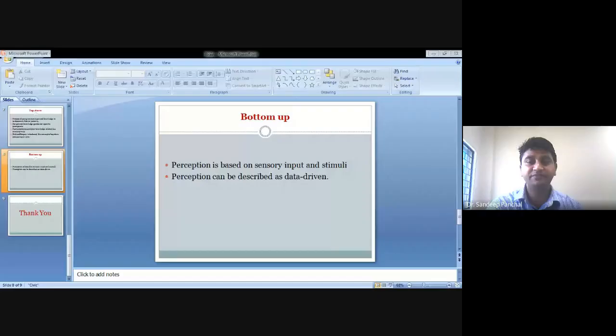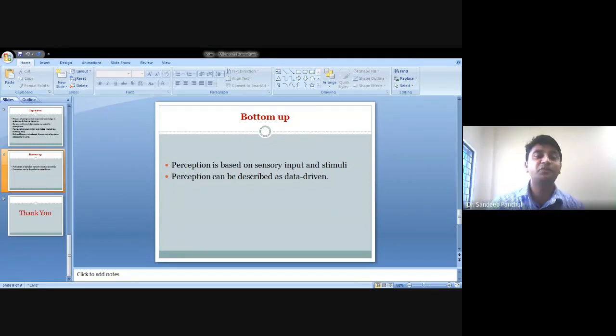There are two kinds of process involved in cognitive process: top-down and bottom-up process.